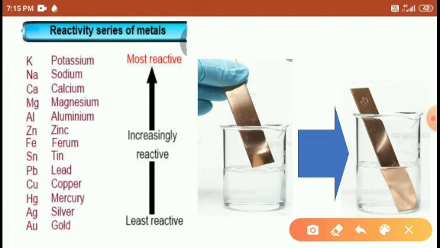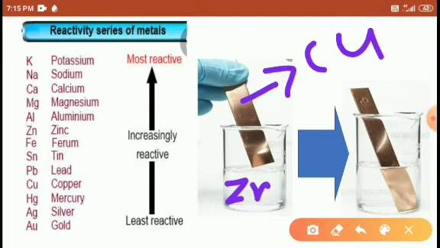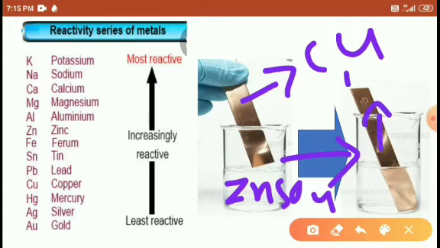Okay, look at here the example, students. Here the person is dipping the copper into the zinc sulfate solution. After some time, what do we get? There is no change here, right? No change.